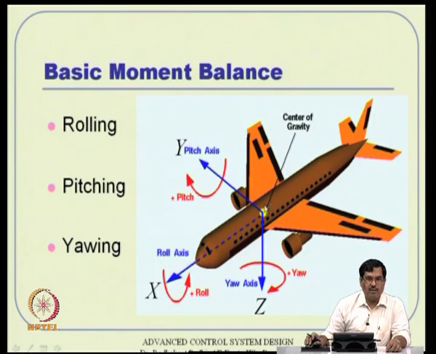But when you come to control design in a good way, you really have to use what is called a 6-DOF equation. That is what I just talked about. 3 axes are there, and 3 forces and 3 moments, and each is a second order equation. That essentially constitutes a 6 degree of freedom equation of motion, and that is what will be used for control design in general.